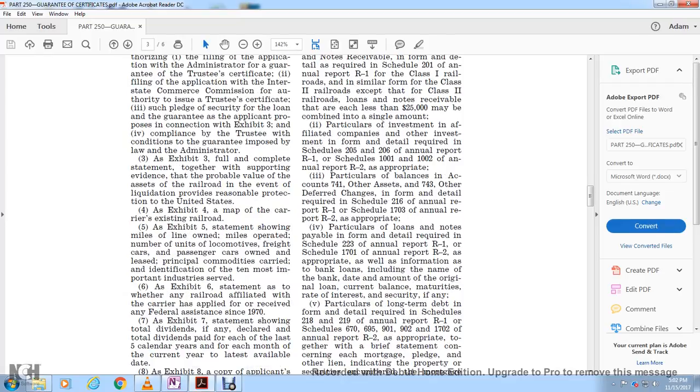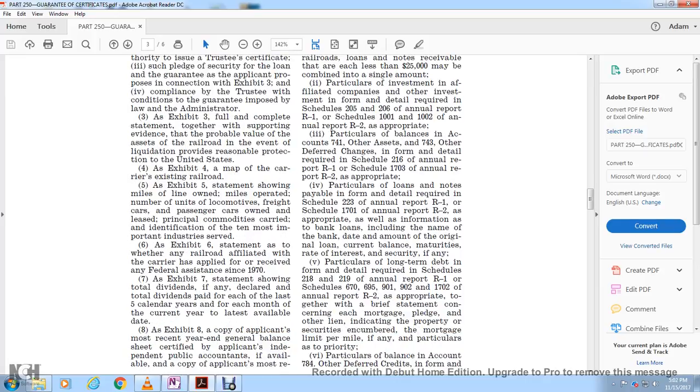Exhibit 6, a statement of whether the railroad affiliated with the carrier has applied for the receipt of federal assistance in 1970. Exhibit 7, a statement showing the total dividends declared and, if declared, total dividends paid for each of the last 5 calendar years and for each month of the current year up to the last available date.